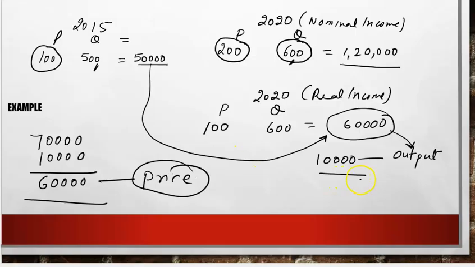Whereas real income is a better indicator, it shows the increase in output. So in this example, the country has just gone up by 10,000. जब हम output की बात करते हैं growth की, the country is not growing as much as it is shown in the nominal income, because nominal income includes price increase, which can be due to inflation. Inflation is not growth. So therefore जो ये 1,20,000 की नॉमिनल इनकम है वो प्राइस की वजह से ज्यादा है और क्वांटिटी की वजह से कम है. So that is how we explain real and nominal income.